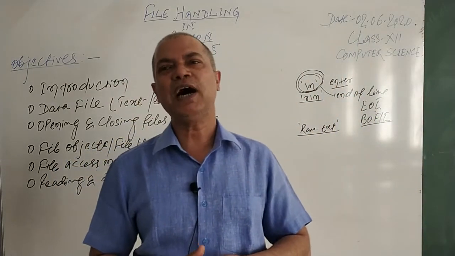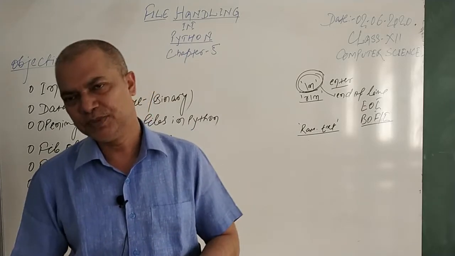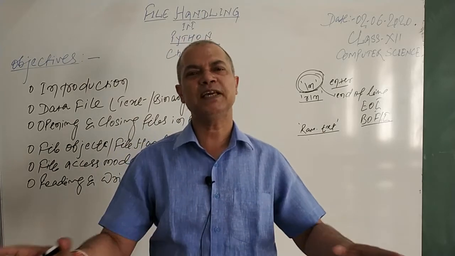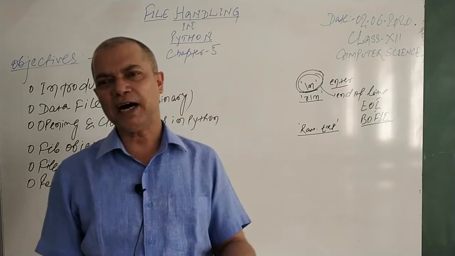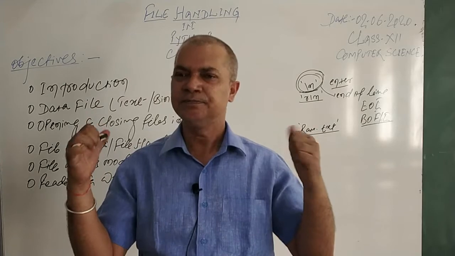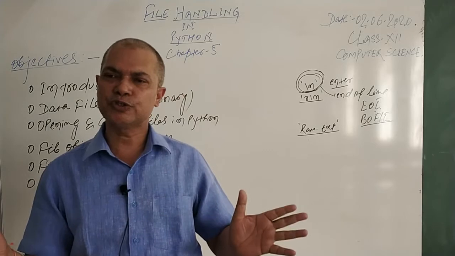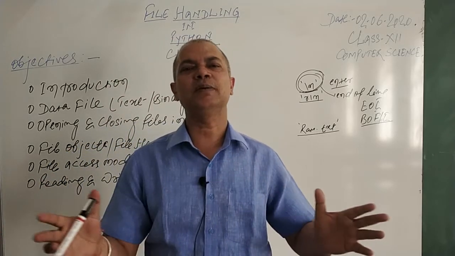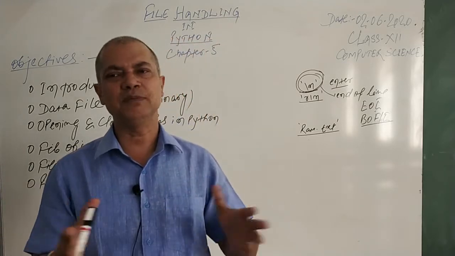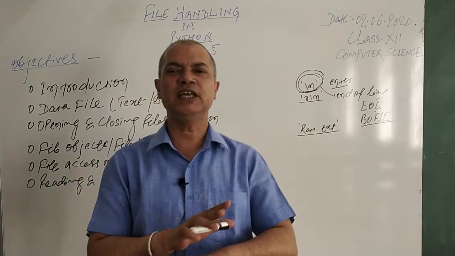The second category of file is a binary file, which is considered to be very easy to read and write, and very fast to access. The reason is there is no formatting that takes place in the binary file. In the case of a text file, as I mentioned, formatting automatically takes place and many things are included in the file. But in the case of a binary file, you store in the form of 0s and 1s, and no formatting takes place. There is no end of the line, carriage return or terminator. Here, whatever we store is stored exactly, without any manipulation.